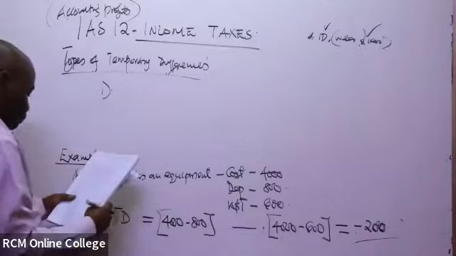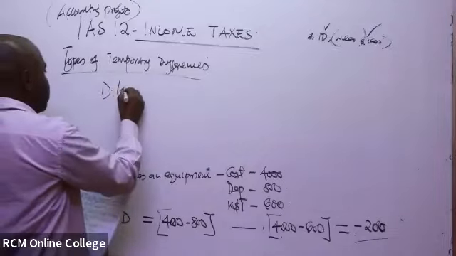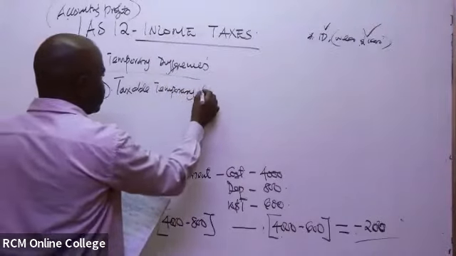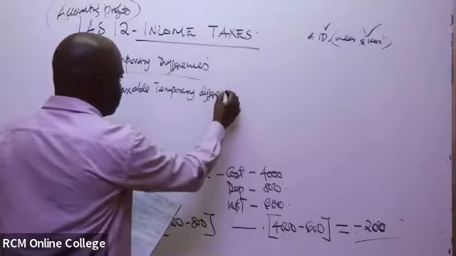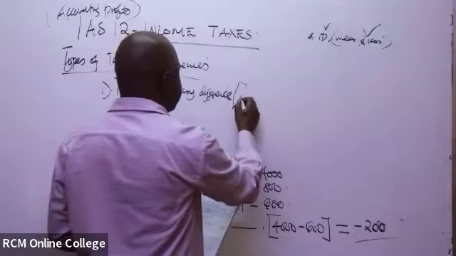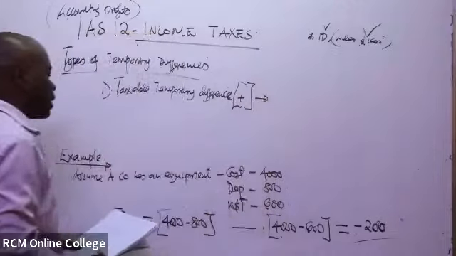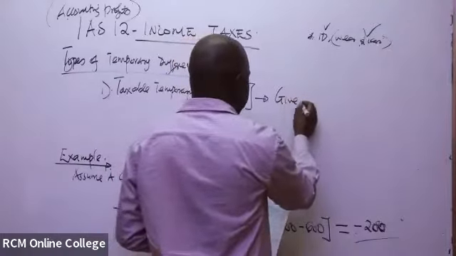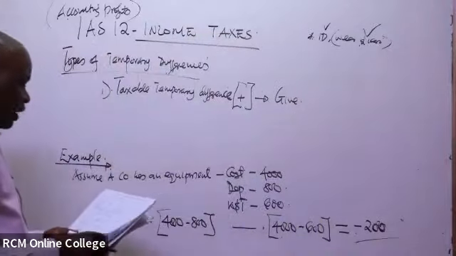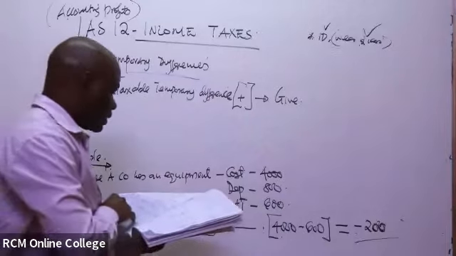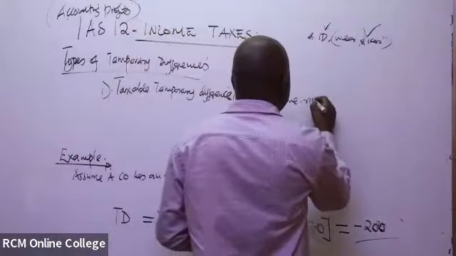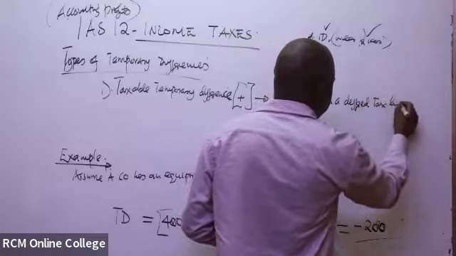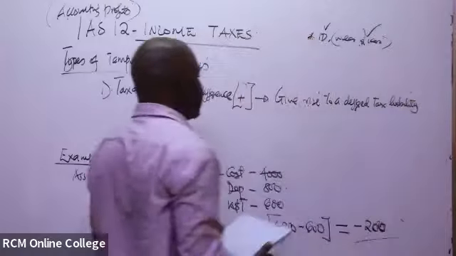We've said that if it is positive, this kind of temporary difference will give rise to a deferred tax liability.